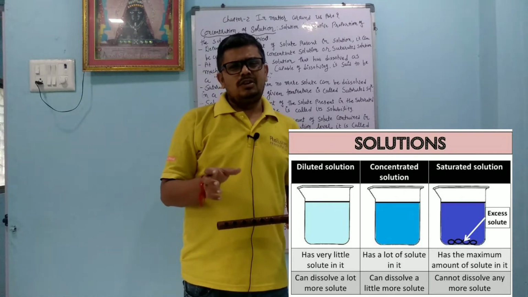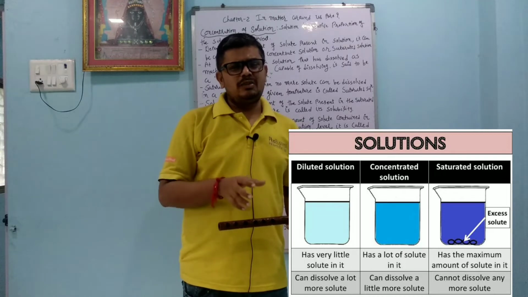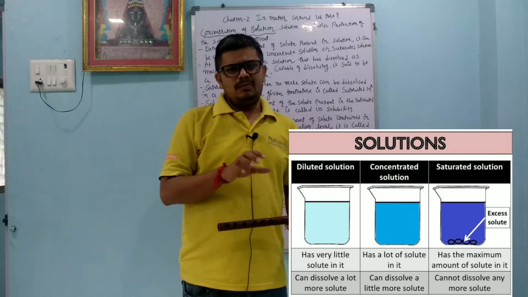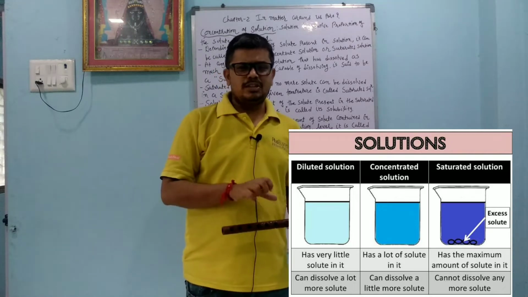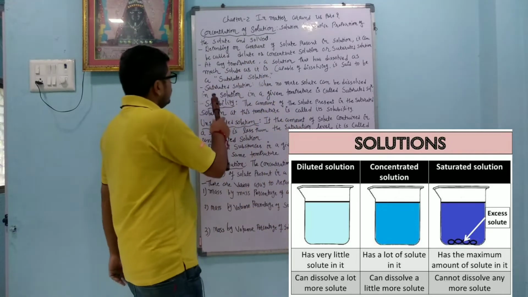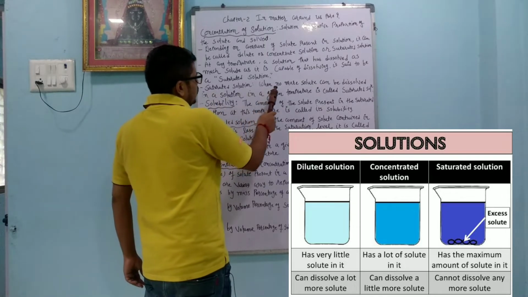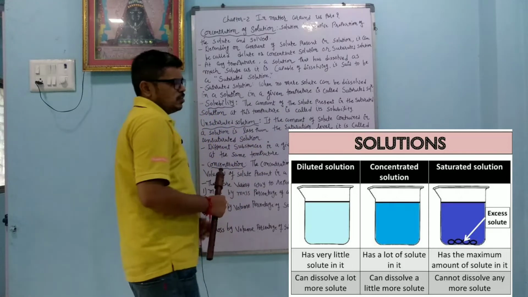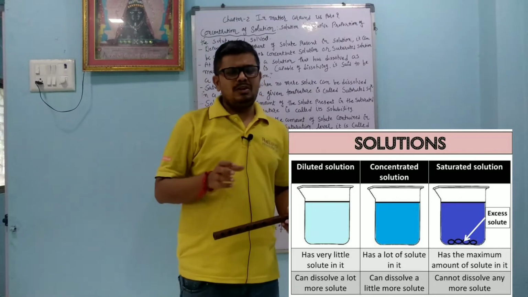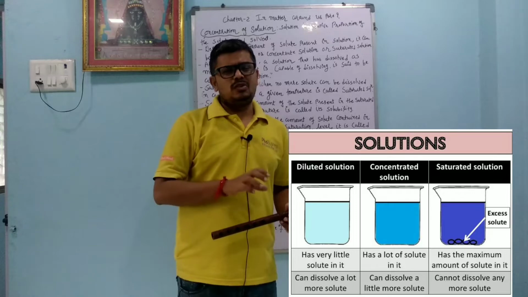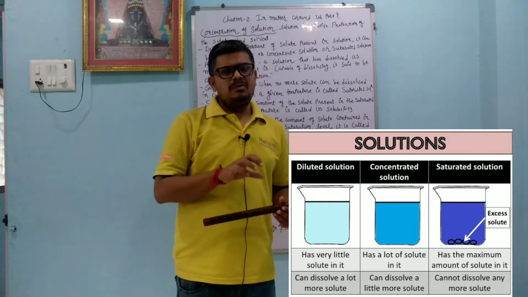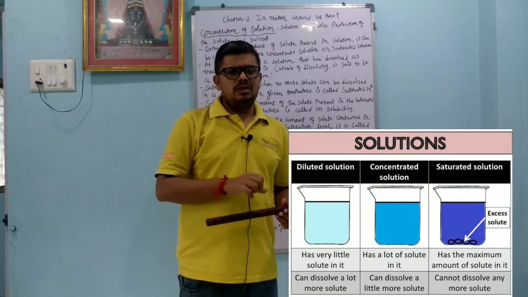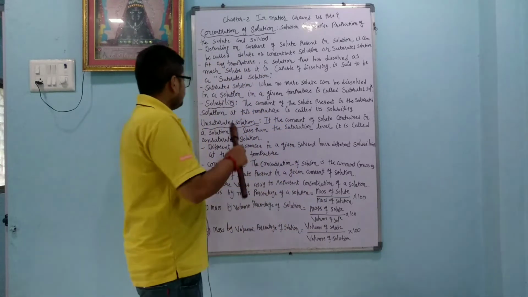If you try to add more and more NaCl to the water, initially it will dissolve, but at one stage the sodium chloride does not dissolve, so we can say that now the solution is a saturated solution. When no more solute can be dissolved in a solution at a given temperature, it is called a saturated solution. But whenever you increase the temperature, then maybe the solute will dissolve in the solvent.